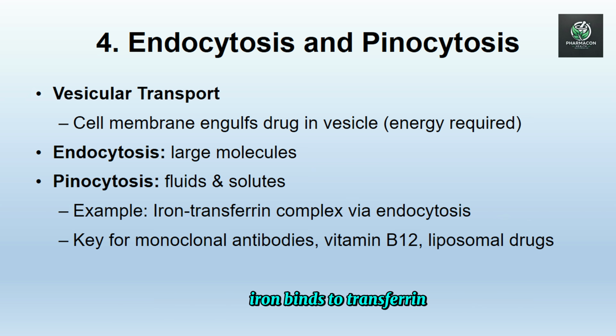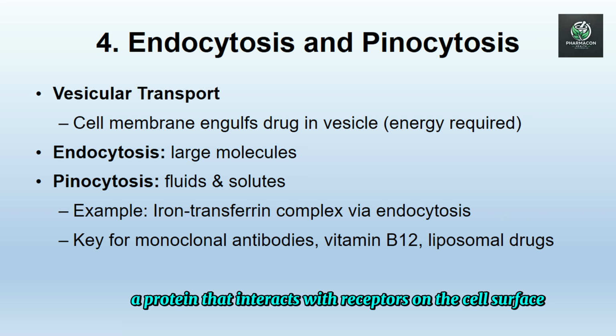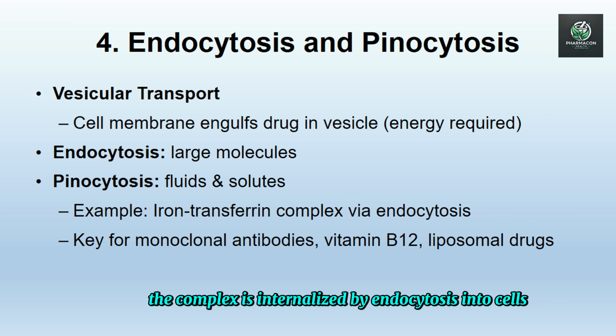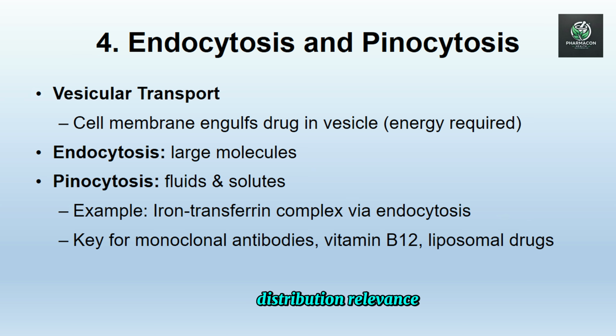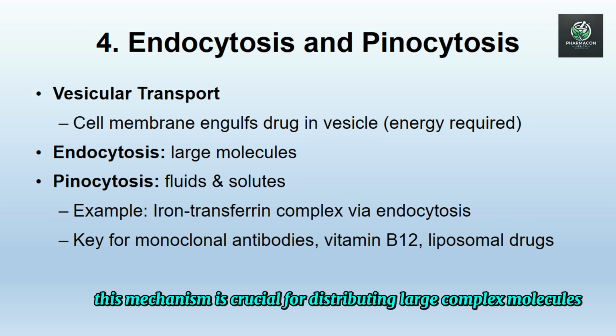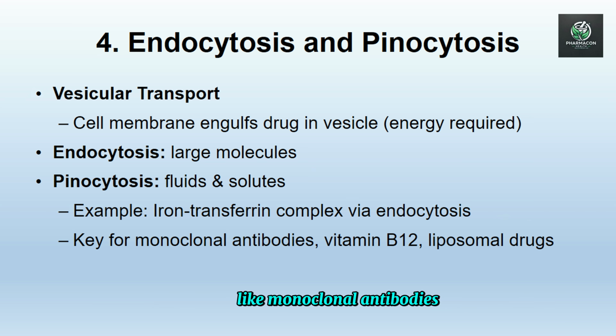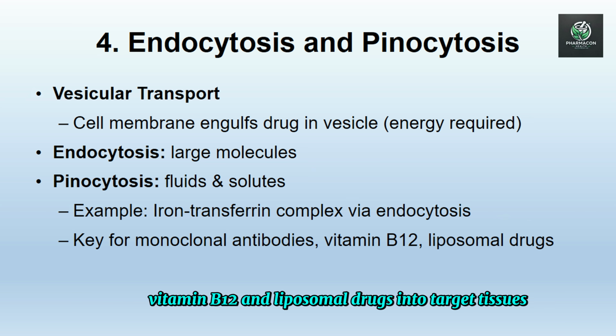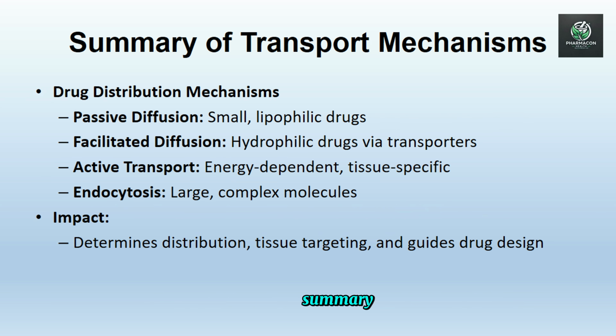Example, iron binds to transferrin, a protein that interacts with receptors on the cell surface. The complex is internalized via endocytosis into cells such as those in the bone marrow or liver. Distribution relevance. Although rare, this mechanism is crucial for distributing large, complex molecules like monoclonal antibodies, vitamin B12, and liposomal drugs into target tissues.